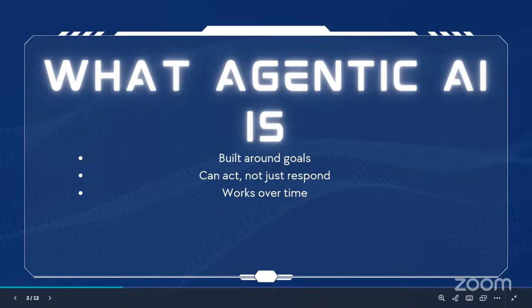Now let's simplify that. Normal AI is like asking a teacher a question and then you receive the answer. Agentic AI is like asking a teacher to help you prepare for a test, and they will help you step by step. It doesn't stop after one response. Agentic AI keeps going until a task is finished or a human tells it to stop. So if agentic AI works towards goals, how is that different from normal AI and how they work with prompts?